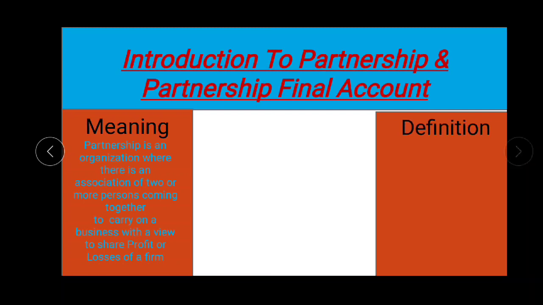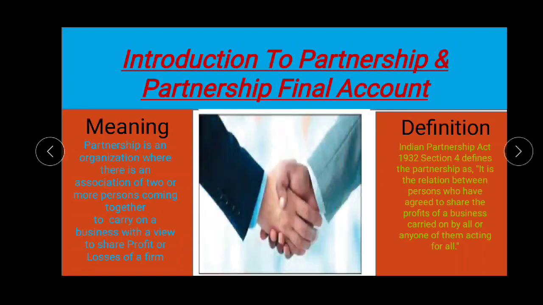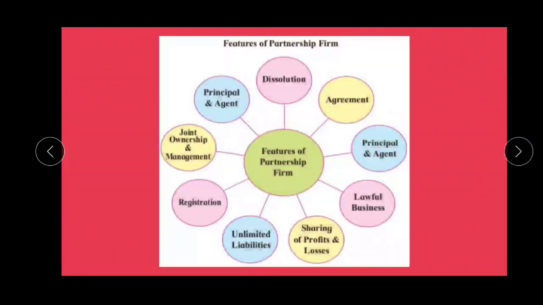So what is a partnership firm? A partnership firm is defined by the Partnership Act 1932. Here you can see it is a relationship between persons who have agreed to share the profit of a business carried on by all or any of them acting for all. It means that one person may carry out the whole business, and the other partners have to support them. Here I have brought one picture also for you. In this picture you can see two persons coming together for sharing profit as well as losses. In the next slides we are going to learn the features of a partnership firm.